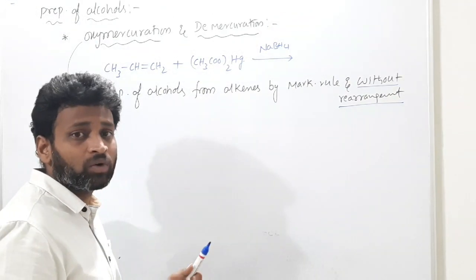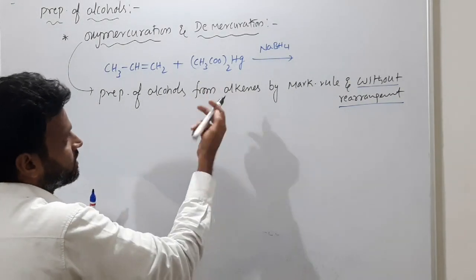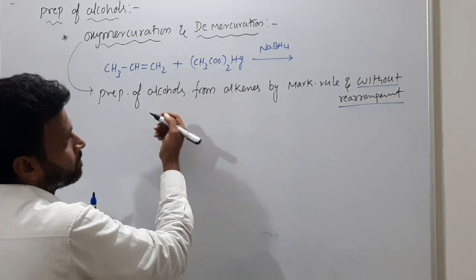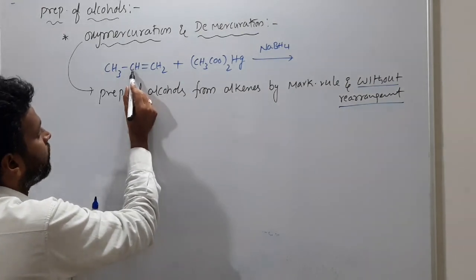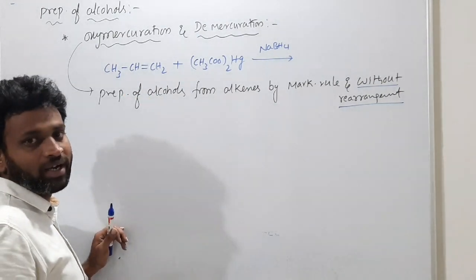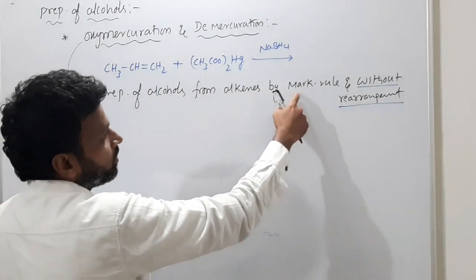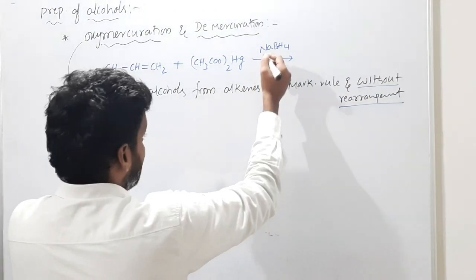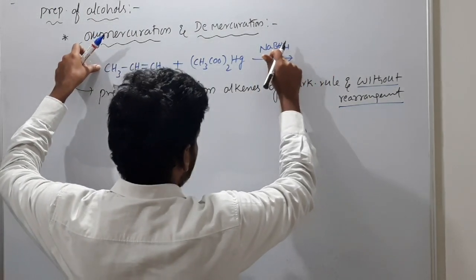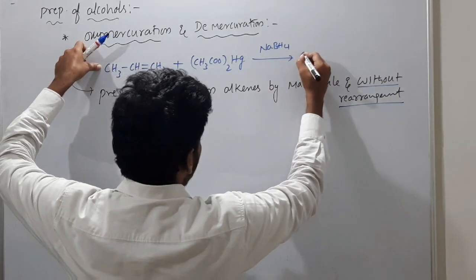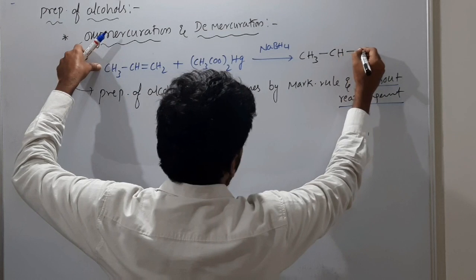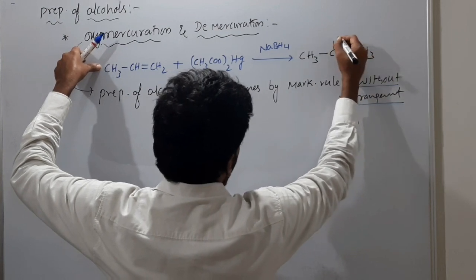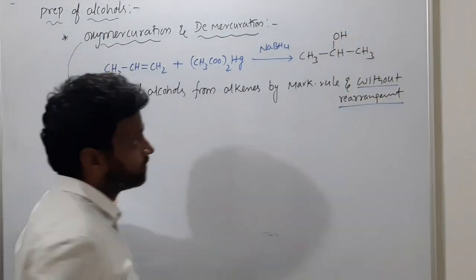What is the meaning of Markovnikov rule? The negative species, water, meaning OH minus, will add to the double bonded carbon with fewer hydrogens. That happens according to Markovnikov rule. Here water is also there, hydrolysis, and reduction is there, that is enough. Now what will be the product? CH3, CH, single bond CH3, and here you have OH.